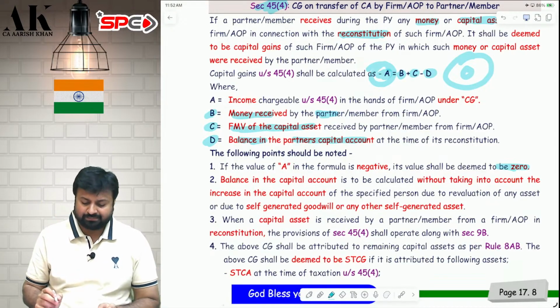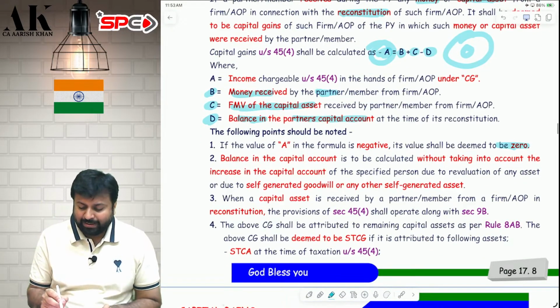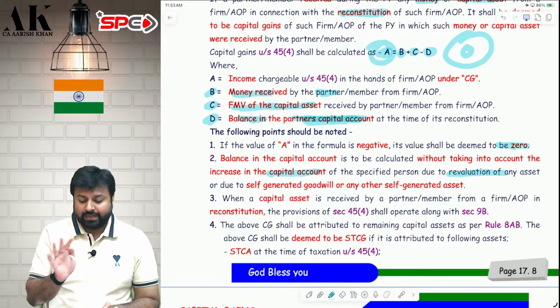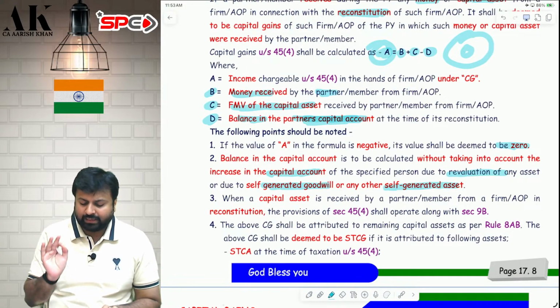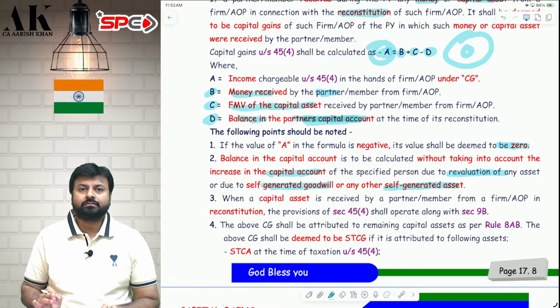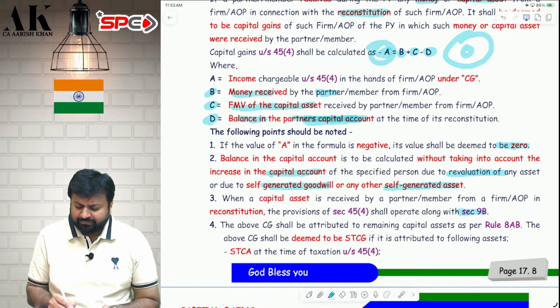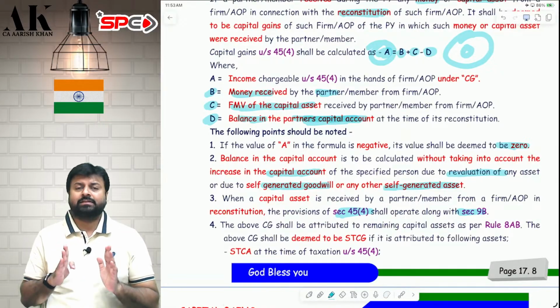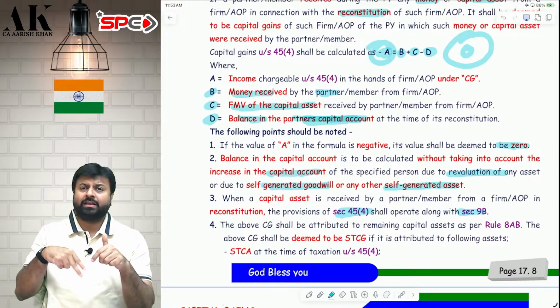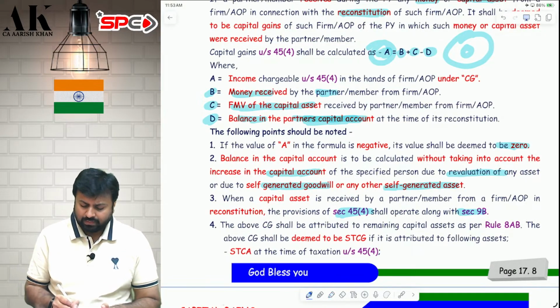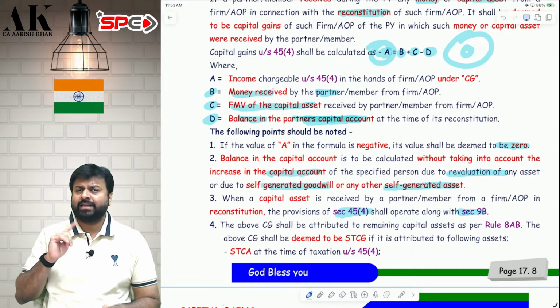Okay, I hope it is clear. Similarly, while taking the balance in the capital account in point number D, do not take increase in the capital account due to revaluation. Don't take any revaluation. Don't take any self-generated goodwill. Don't take any other self-generated asset. Then whether 9B and 45(4) both will operate together? Yes. CBDT has issued a circular. Both will operate together. First 9B will operate and then 45(4) will operate. First you compute as per 9B and then you come to 45(4).